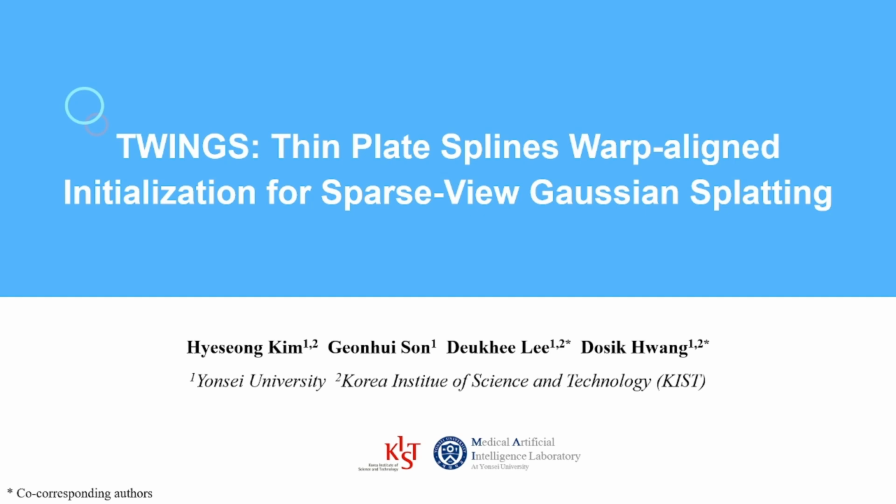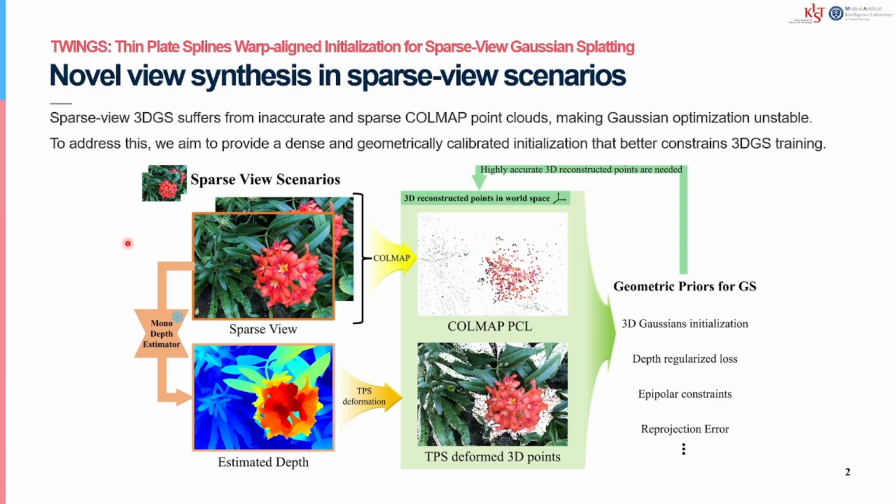I'm pleased to present our work titled TWINGS, Thin Plate Splines Warp-Aligned Initialization for Sparse-view Gaussian Splatting. Recently, 3D Gaussian Splatting has shown impressive reconstruction quality and real-time rendering. However, in sparse-view scenarios, 3D GS becomes highly sensitive to initialization.